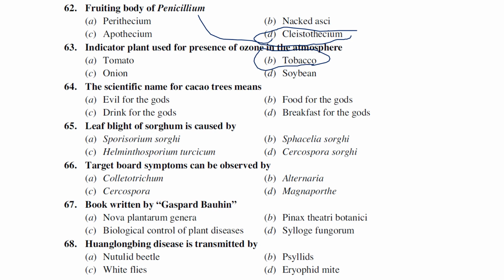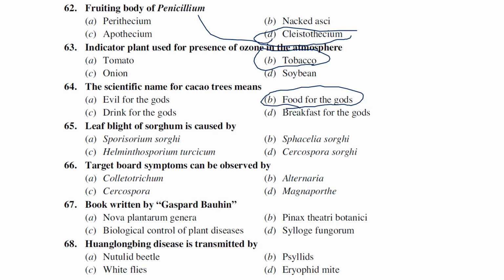The scientific name for the cocoa tree means what? Evil for the gods, food for the gods, drink for the gods, breakfast for the gods. Generally, cocoa is considered as food for the gods.